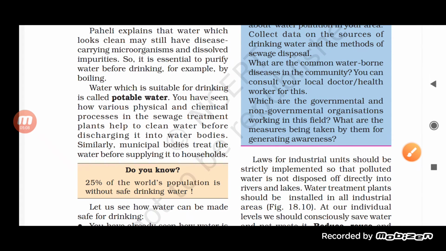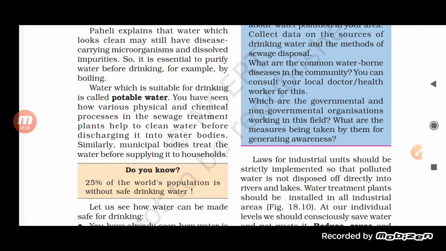You have seen how various physical and chemical processes in the sewage treatment plant help to clean water before discharging it into water bodies. Yes, before sending the sewage directly into the river and water bodies, we must give it physical and chemical treatment. The treatment of sewage into clean water before discharging it into water bodies is really important, and that includes physical and chemical processes.